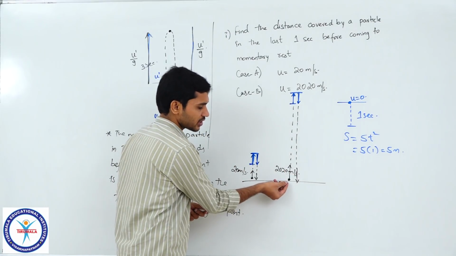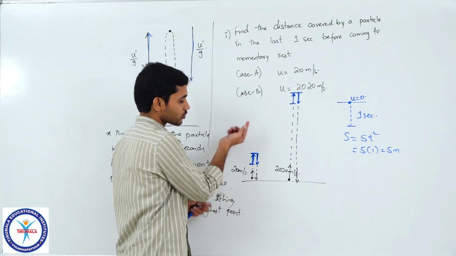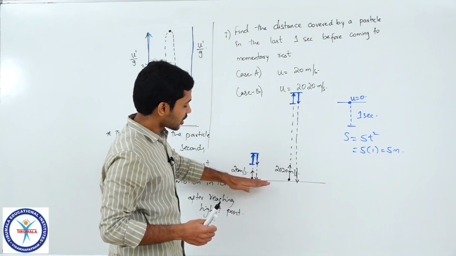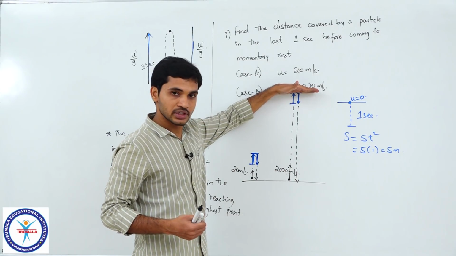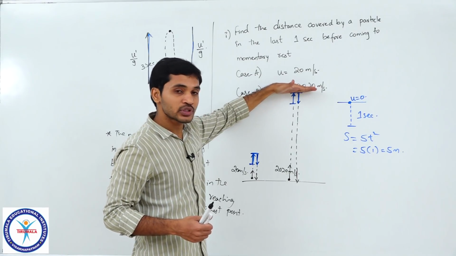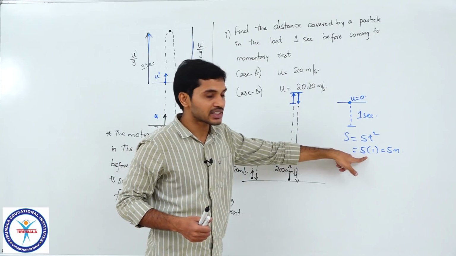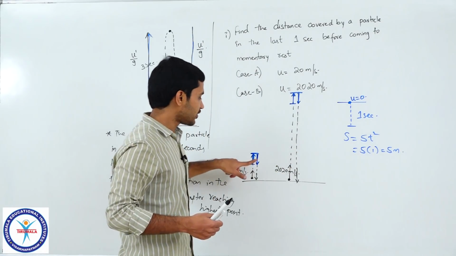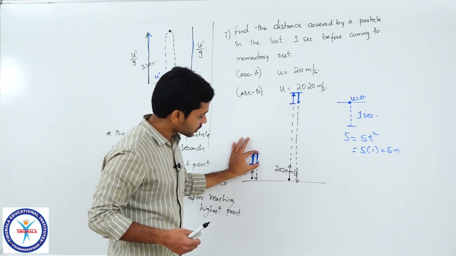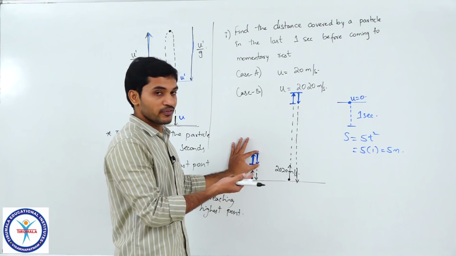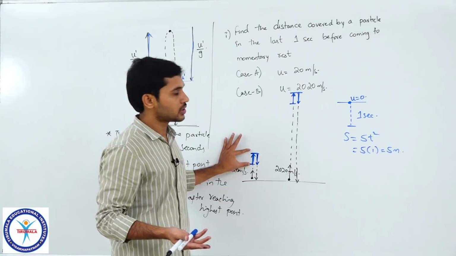So whether it was projected with 20 meter per second or 20 meter per second, once it comes to rest at some level, this comes to rest at this level, this comes to rest at this level, clear? Irrespective of what level they come to rest at, this will fall down by 5 meters in the 1 second duration, and even this particle will also fall by 5 meters in 1 second, which means before reaching the highest point in 1 second it should have travelled 5 meters.